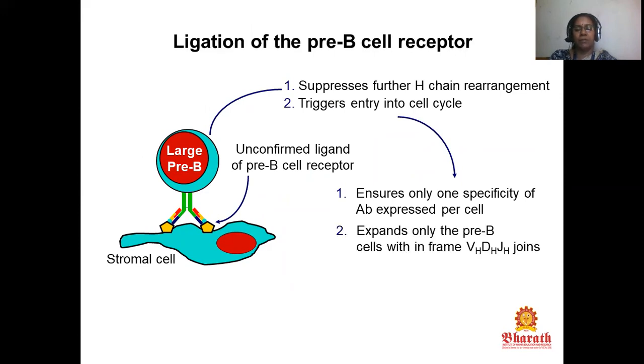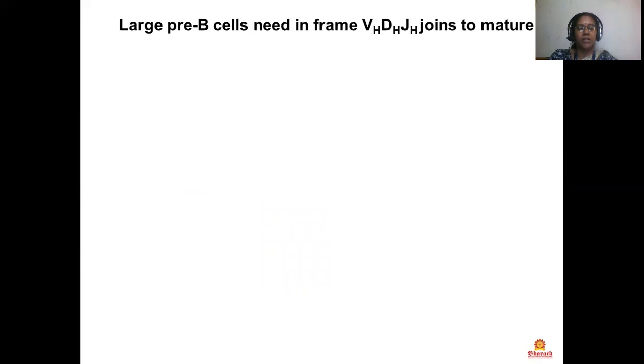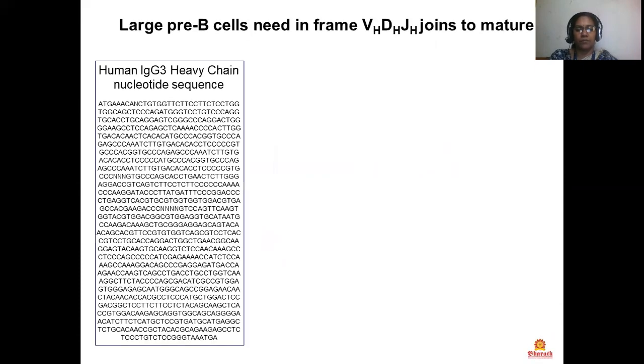It expands only the pre-B cells with in-frame VH, DH, JH chains. The trigger is entry into the cell cycle. Only the pre-B cells with in-frame VH, DH, JH chains are expanded. The large pre-B cells need an in-frame VH, DH, JH chain to mature.